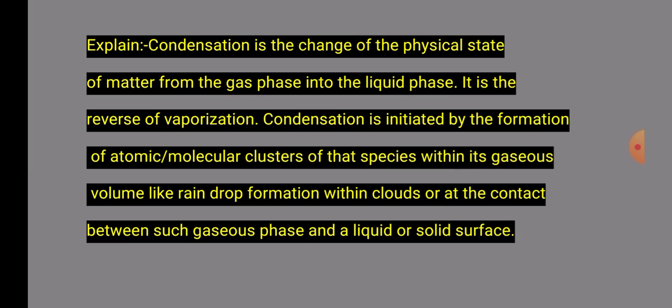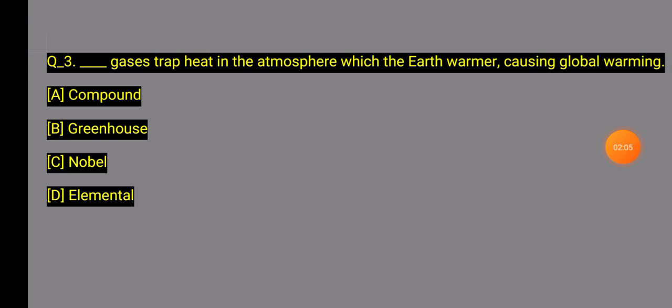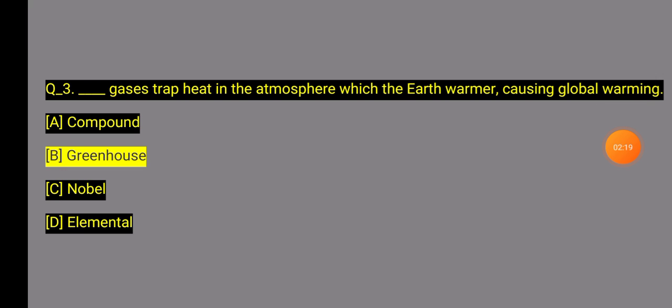Next question. Number 3 question, what does it say? The dash gas is the trap of heat in the atmosphere, warming the earth and causing global warming. Which one of these four options will it be? Number B, greenhouse. The greenhouse gas is the trap of heat in the atmosphere, warming the earth and causing global warming.